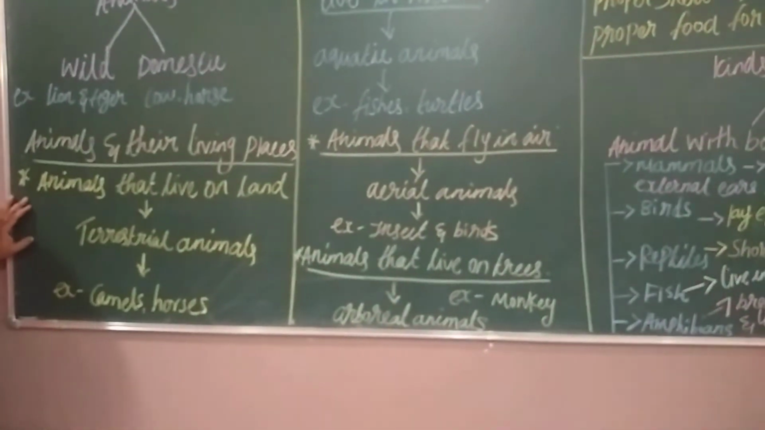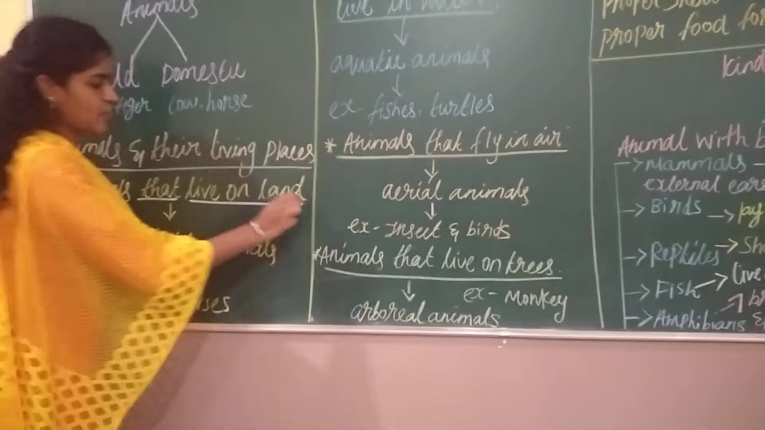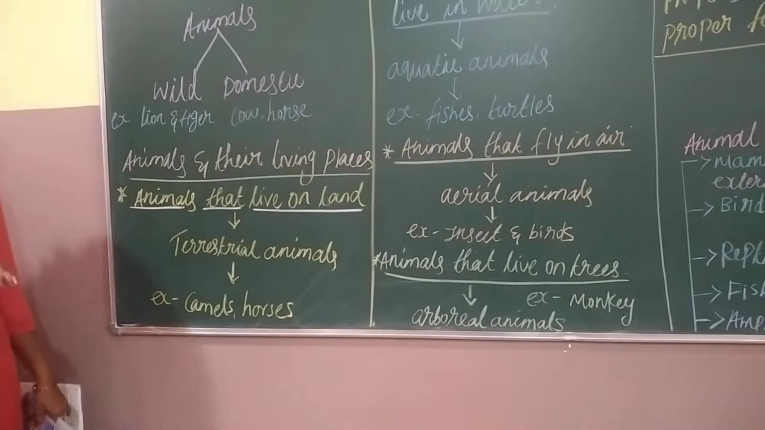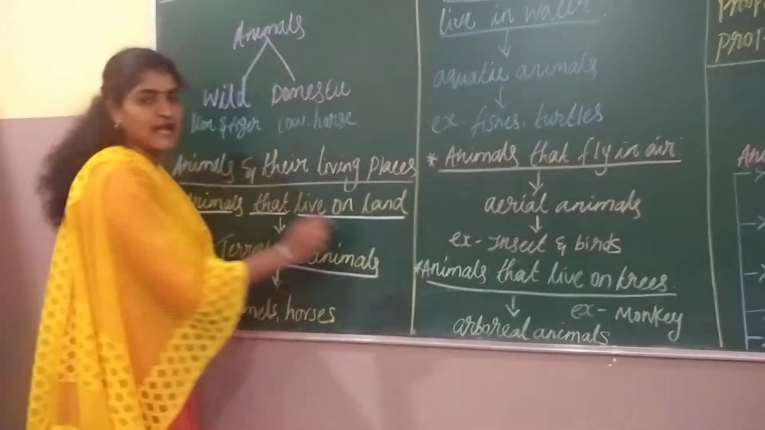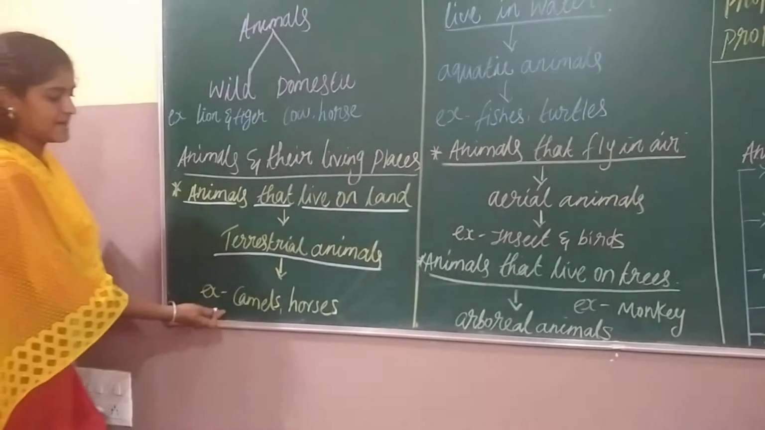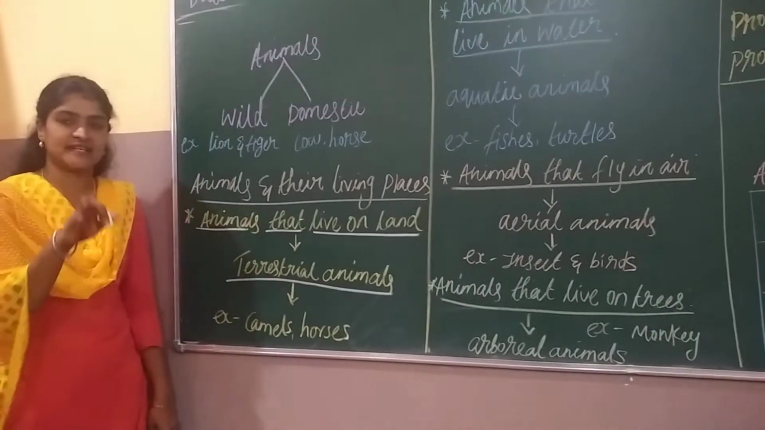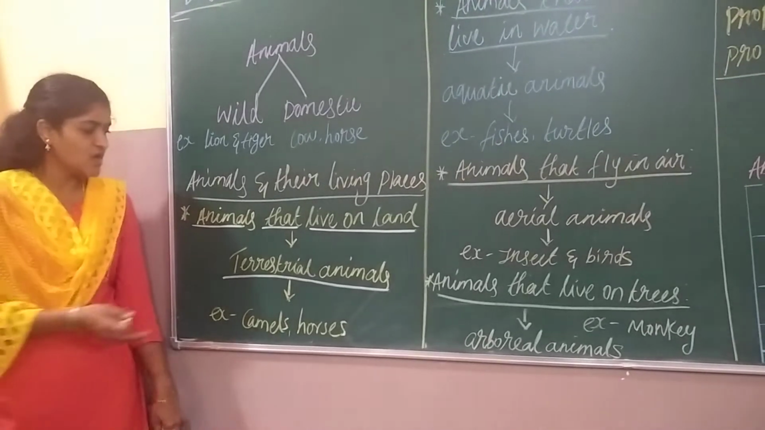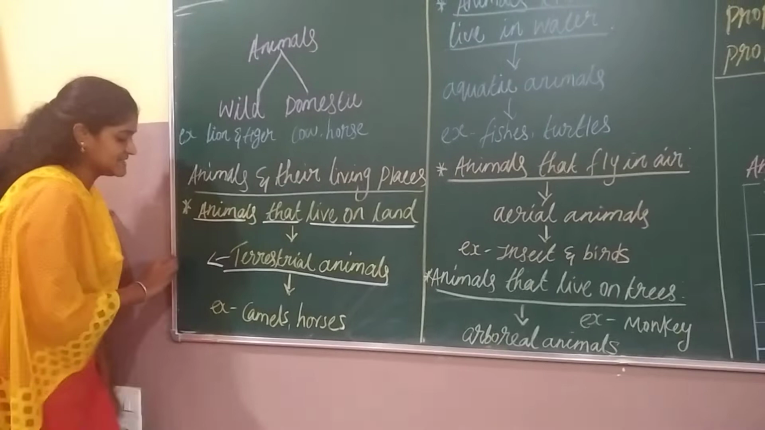Okay, the first one we are going to see is the terrestrial animal. The animals that live on a land, on a normal land surface. Those animals are called terrestrial animals. Example, camel, horse. You can see the camel and horse, right? So those animals are called terrestrial. Terrestrial is nothing but land.